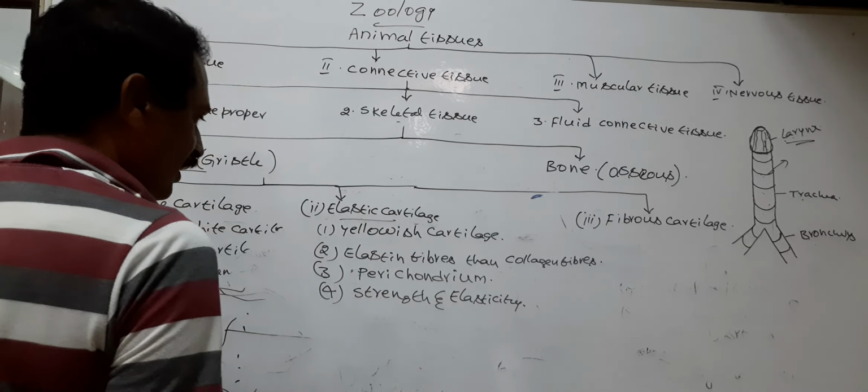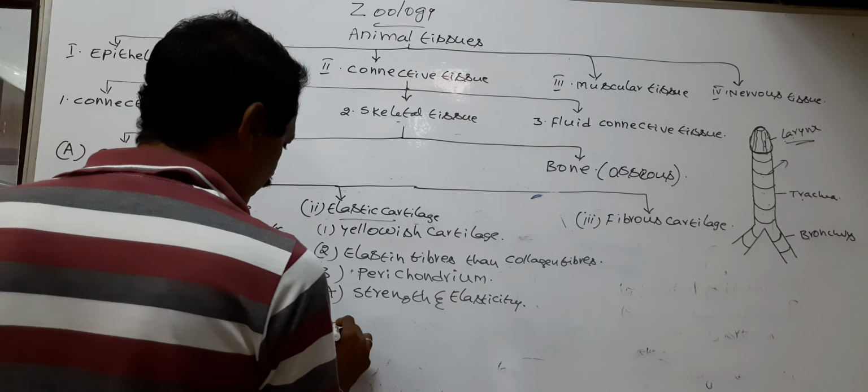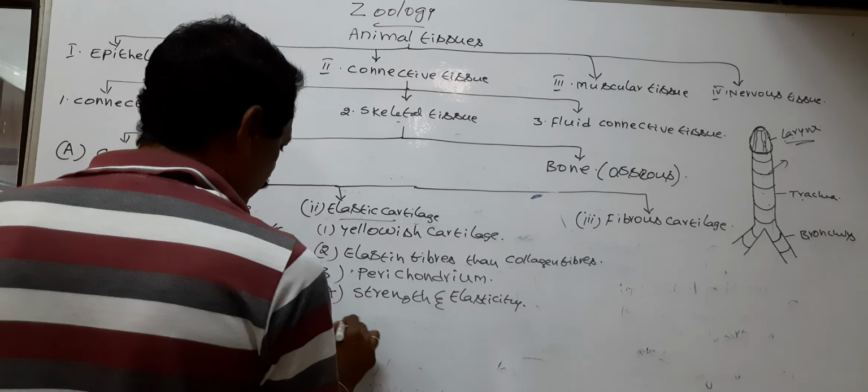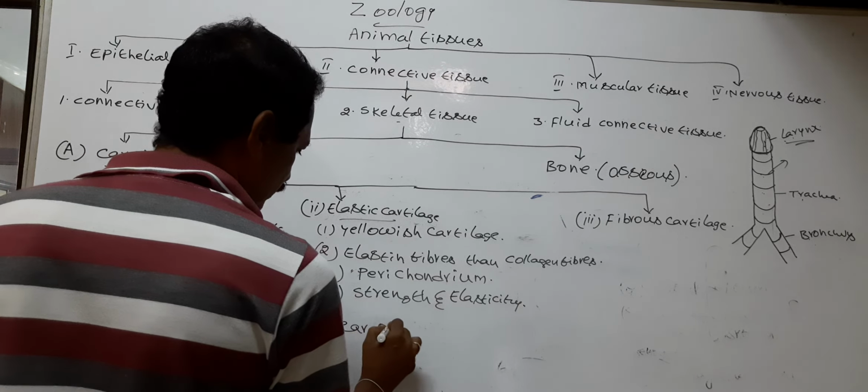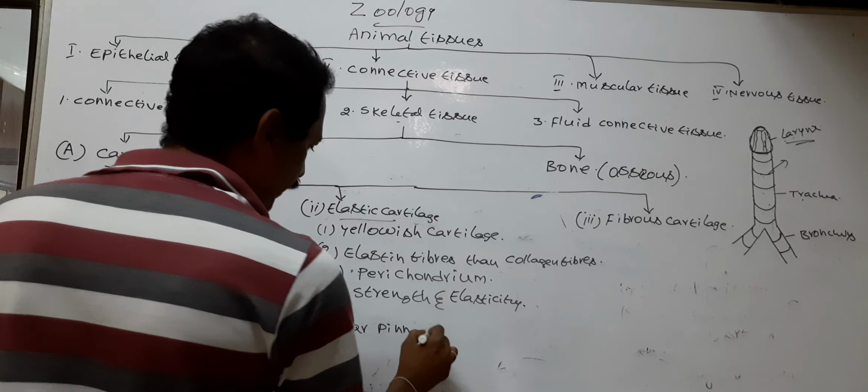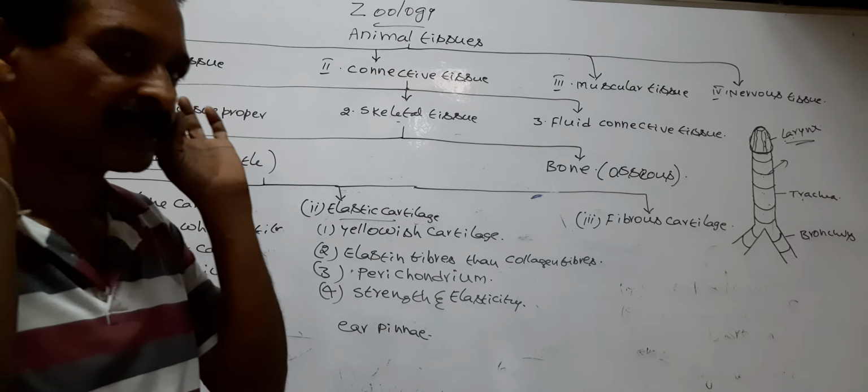The elastic cartilage is found in ear pinnae. This is the external ear.